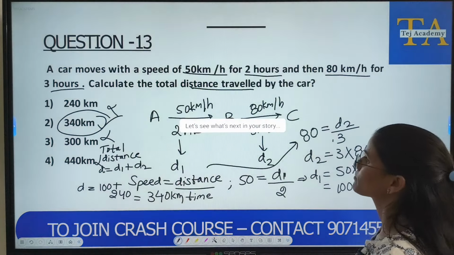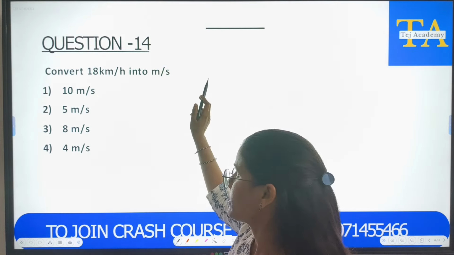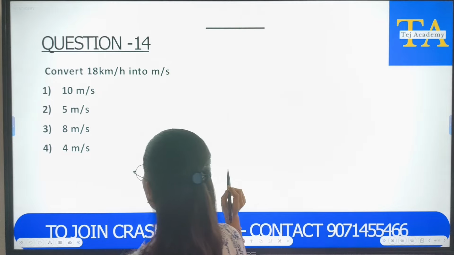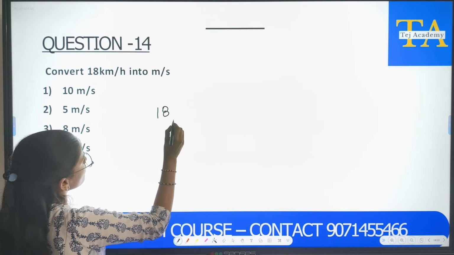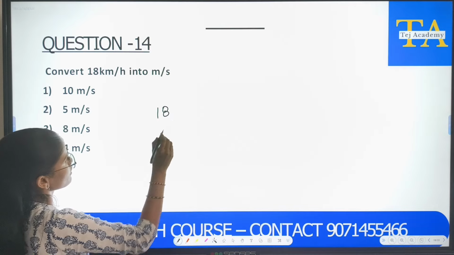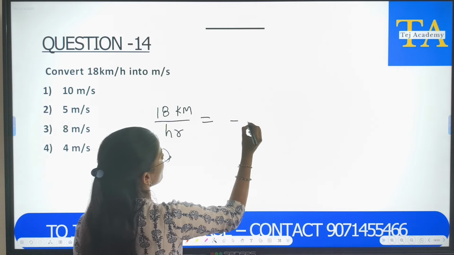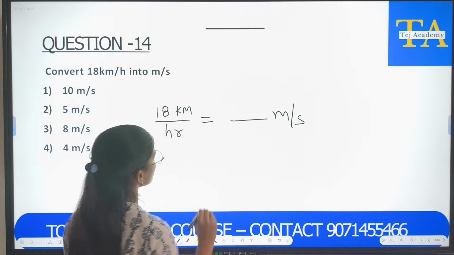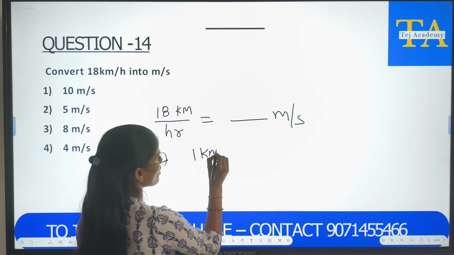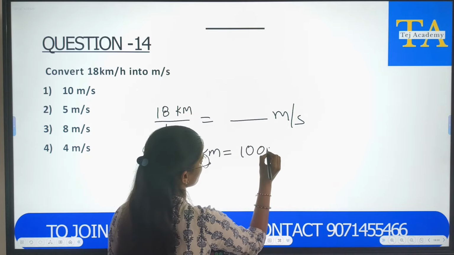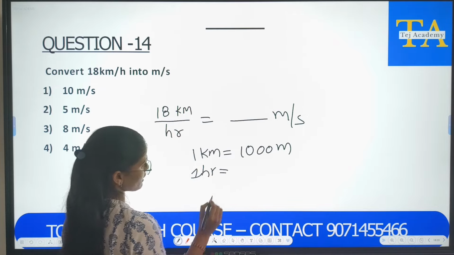Next question. Convert 18 km per hour into meter per second. Let us convert. 18 kilometers per hour is equals to dash meter per second. So first you need to know 1 kilometer equals to how many meters? 1000 meters. And 1 hour is equals to how many seconds?